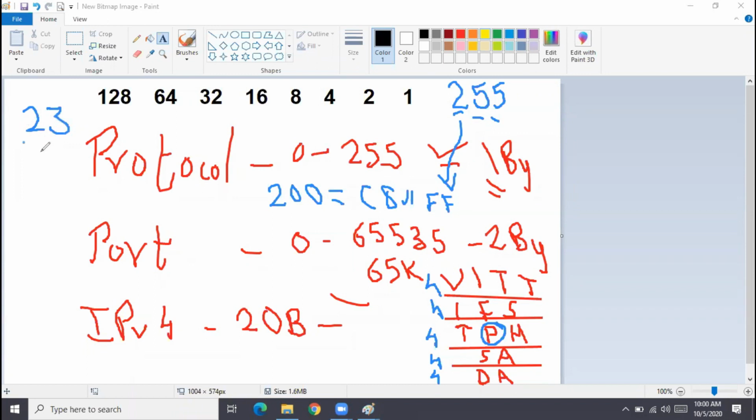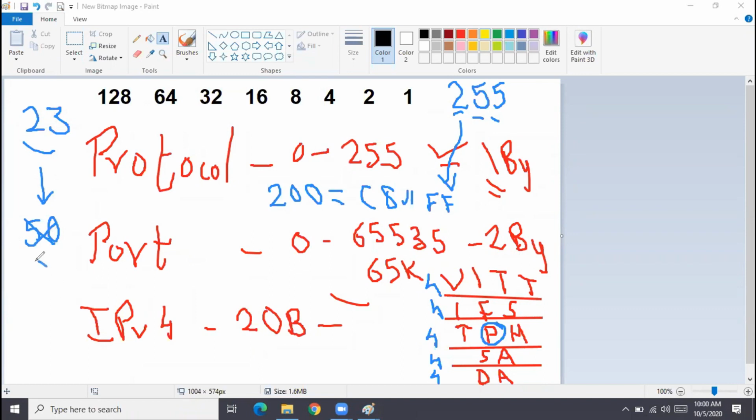But if you open a packet in Wireshark or any packet decoder, you will not see the value as 23. It will be seen as something different.